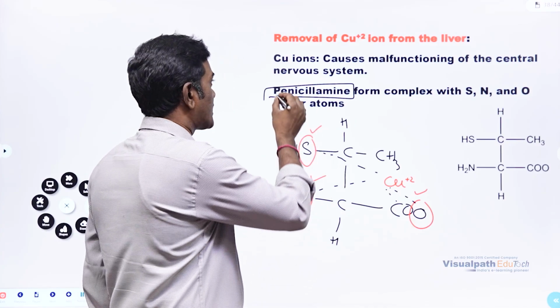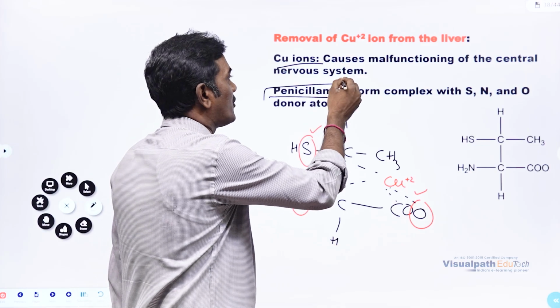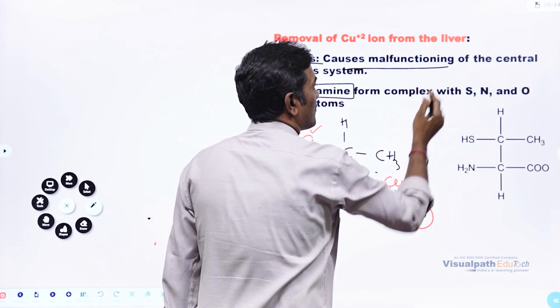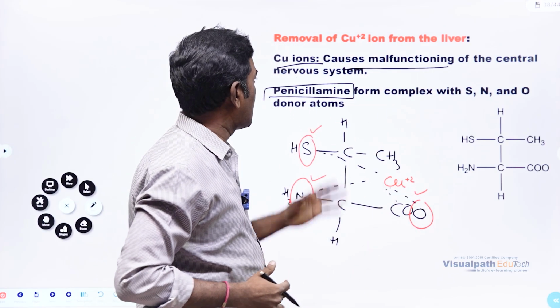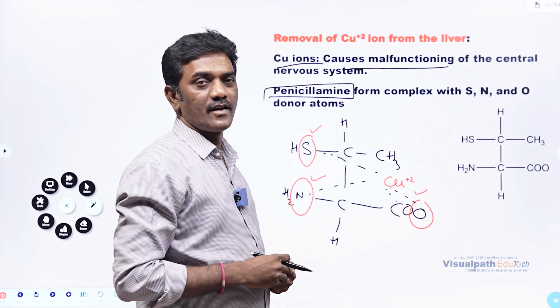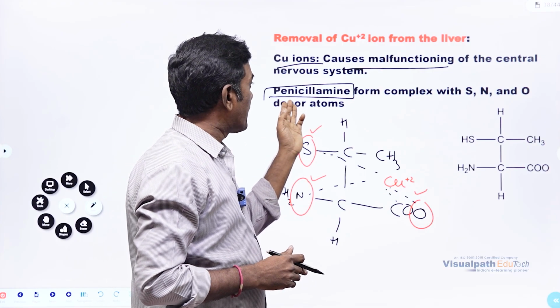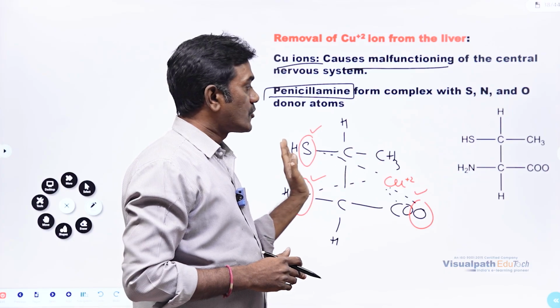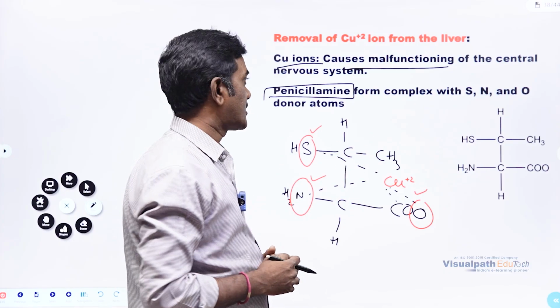Actually, if copper ions are there, what happens in general? We know that it will cause malfunctioning of the central nervous system, and so it should not be there. So in this way, penicillamine can be used to remove the copper which is present in the liver and so on.